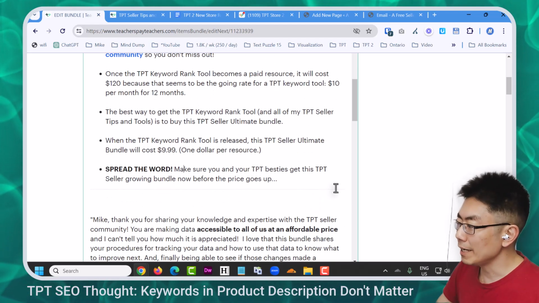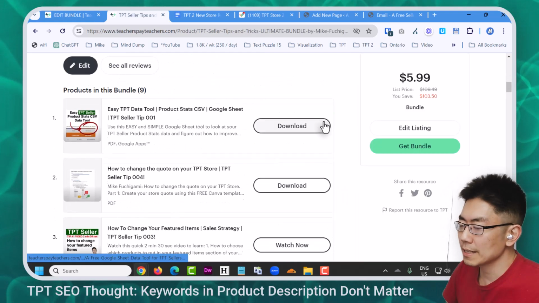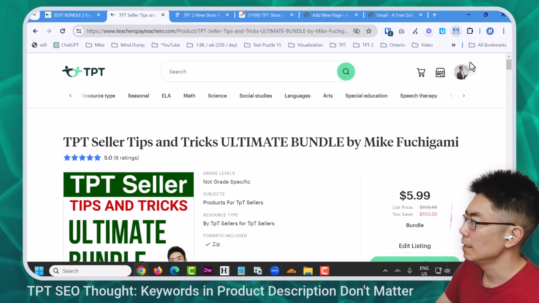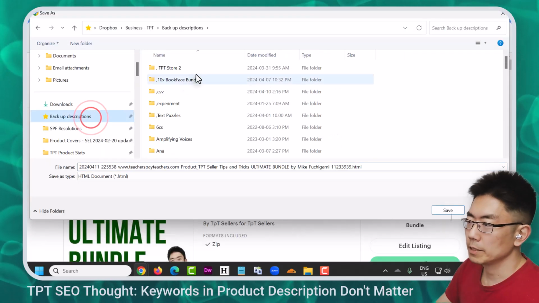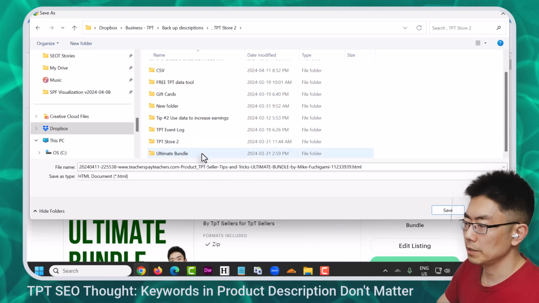But as I was writing this, I realized I use TPT Seller a lot. One of the things I have to do before I make any changes is back up my product description page. So I'm going to hit that Chrome extension to save it. And then I go to backup descriptions, TPT Store 2. My numbering has all changed, but I'm going to call this the Ultimate Bundle.